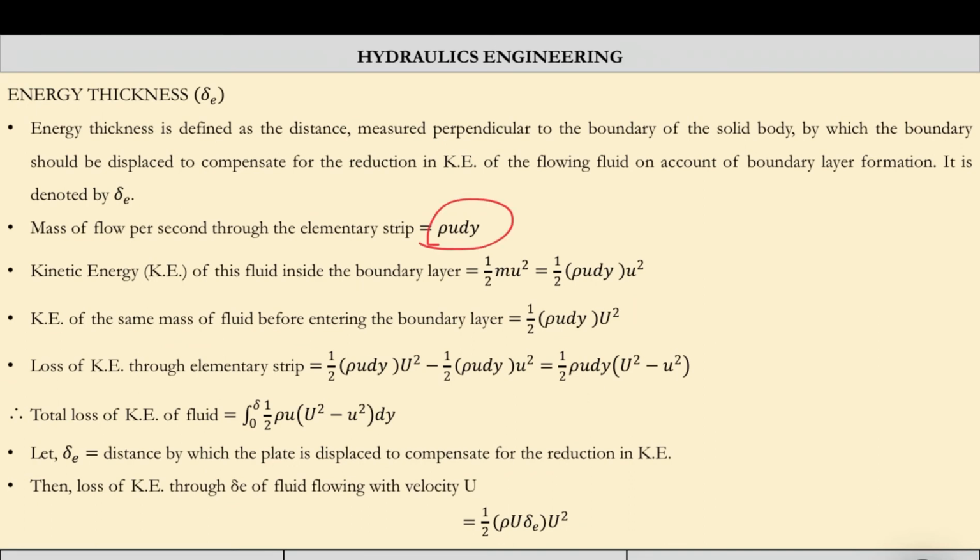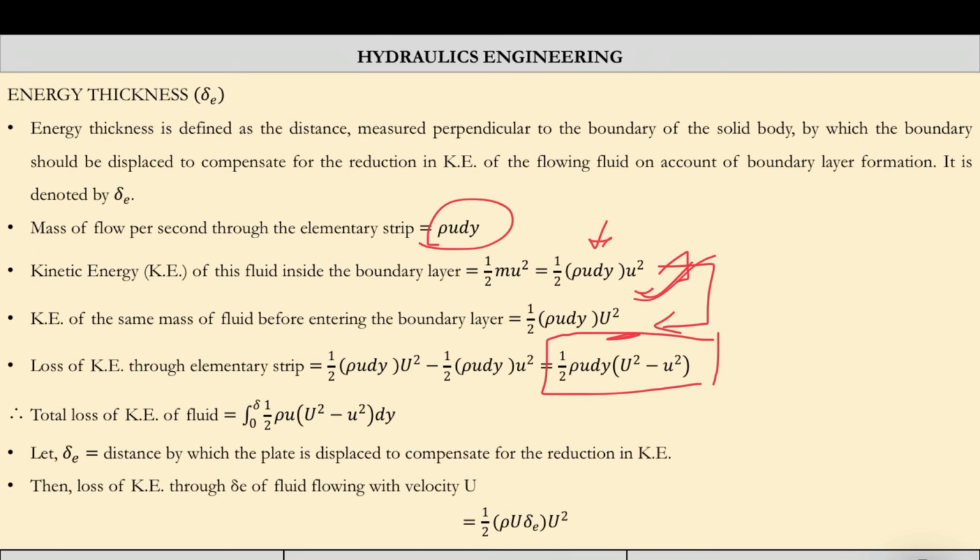So mass flow rate will be the same, so rho u into dy, and the kinetic energy inside the boundary layer will be rho u dy multiplied by half u square. So m is this and u is small u, and before entering it will have the velocity capital U. So due to this formation of boundary layer, loss in kinetic energy will occur, and this loss is equal to the difference of these two kinetic energies. So that is half rho u dy multiplied by capital U square minus small u square.